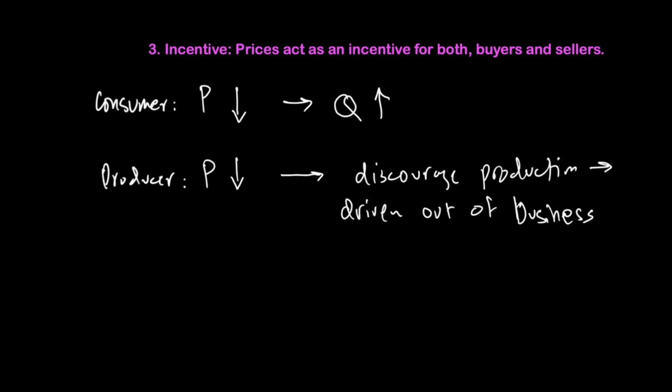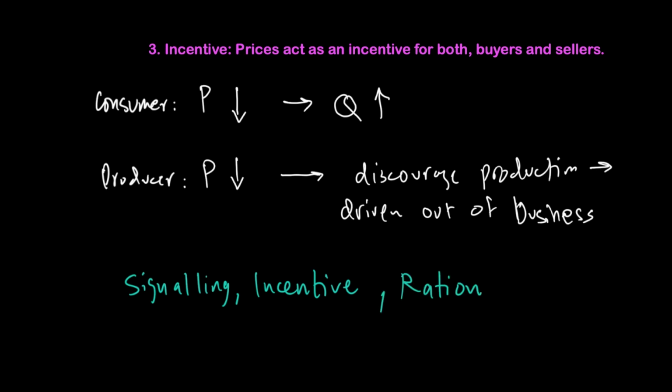So depending on what factors we're looking at, the price then plays a role for both buyers and sellers to react to it, and therefore get the maximum possible return as an incentive whenever the price changes. To conclude, therefore, price is providing signals to producers and consumers. It is an incentive for consumers and producers to react to it. And lastly, it is a way to distribute or ration goods and services.